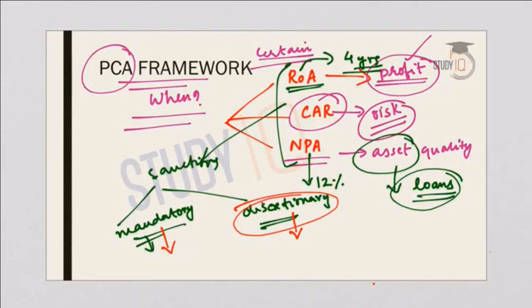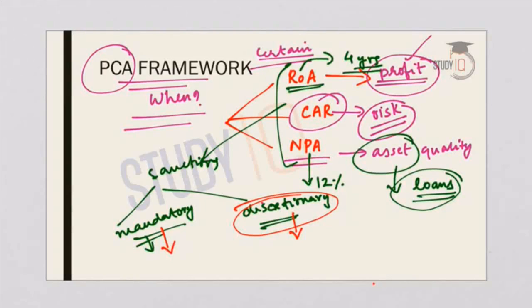If they are very poor in their performance on these parameters, the discretionary sanctions like curbs on lending and deposits will be imposed by RBI. But mandatory sanctions like restrictions on dividend, branch expansion, directors' compensation, etc. are invoked on all banks uniformly, which come under the PCA framework.